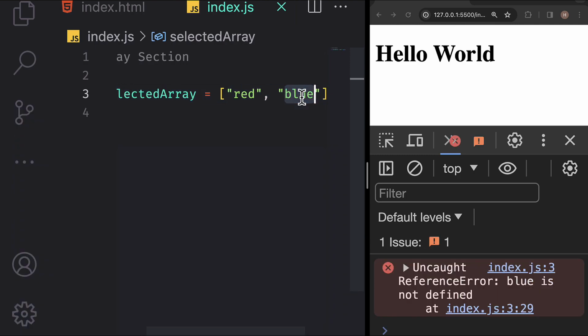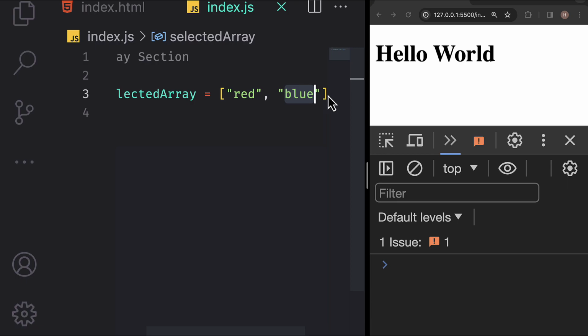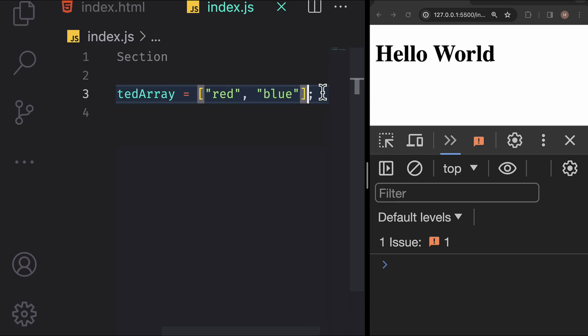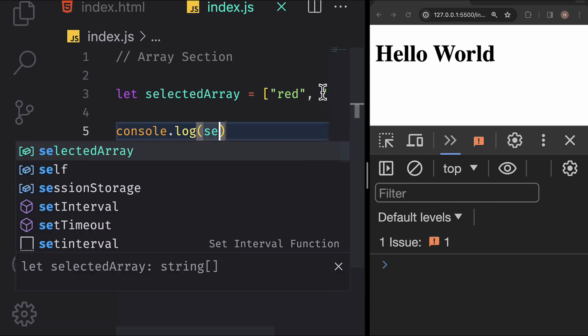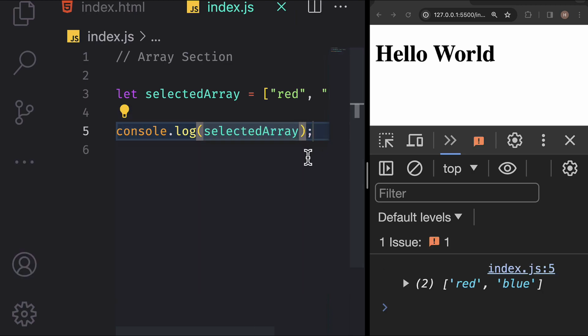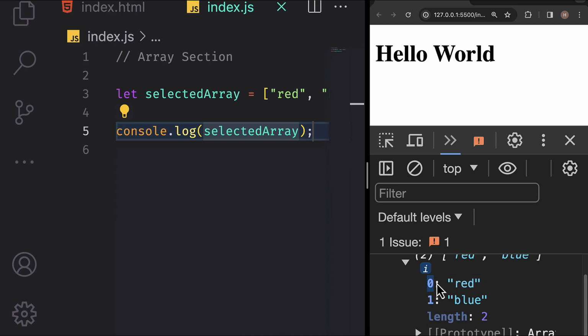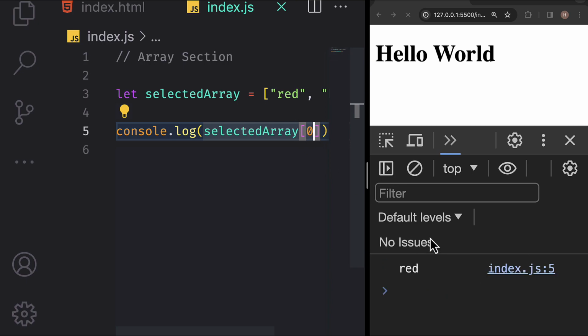Now let's add a few items, red and blue, and log this array on the console. Our array is ready with two elements. Each element has an index determining its position, the first at index 0 and the second at index 1. To access an element, we use these indices. For example, to display the first element, we use square brackets with the index.